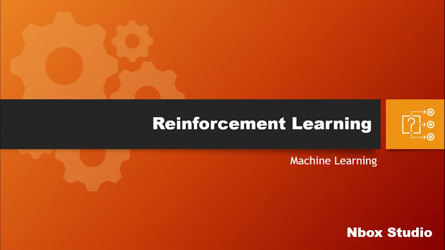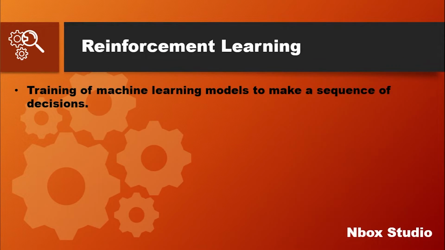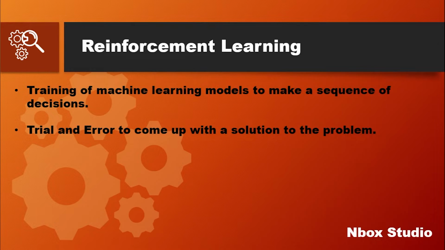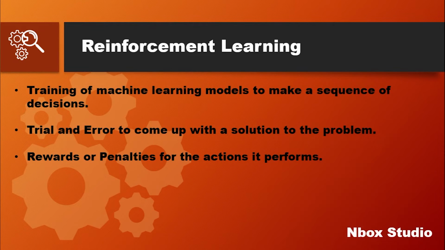Now let's see about reinforcement learning. As I told you earlier, reinforcement learning is not related to supervised or unsupervised learning. Reinforcement learning is the training of machine learning models to make a sequence of decisions. The agent learns to achieve a goal in an uncertain, potentially complex environment. In reinforcement learning, the computer employs trial and error to come up with a solution to the problem. To get the machine to do what the programmer wants, the artificial intelligence gets either rewards or penalties for the actions it performs. Its goal is to maximize the total reward.